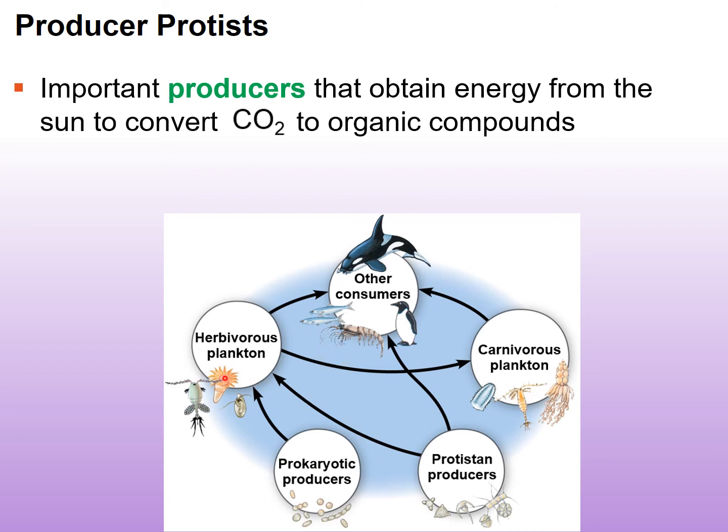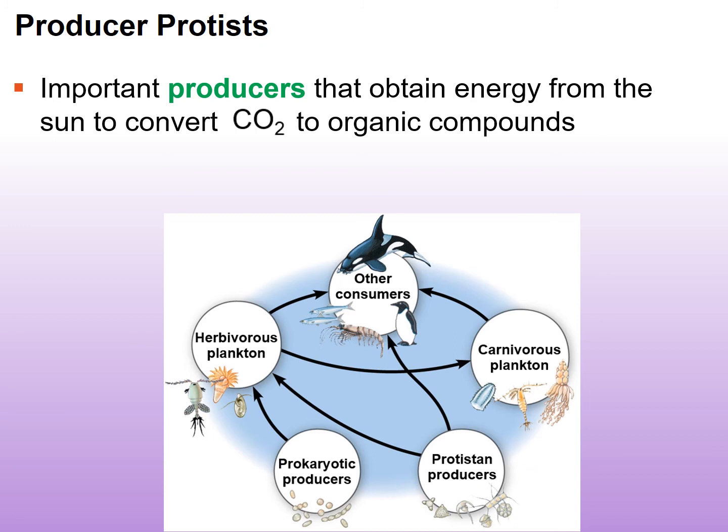And then the herbivorous plankton are going to contribute to the carnivorous plankton. And then, of course, the carnivorous plankton and the herbivorous plankton contribute to the consumers in one way or another. So you can see there's a tight-knit relationship between all different types of organisms. And protists are really at the center of it.